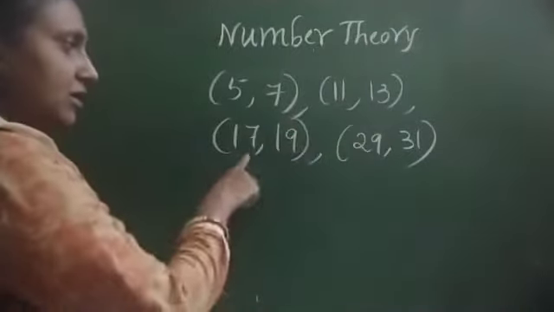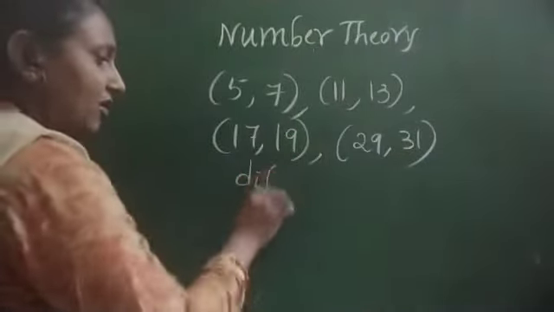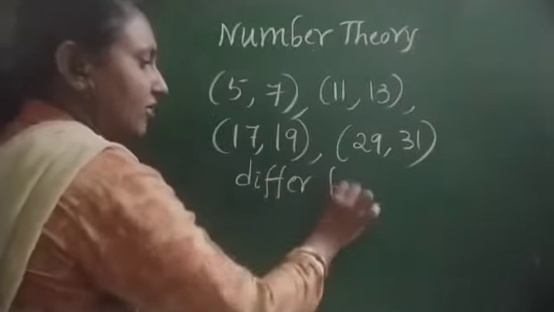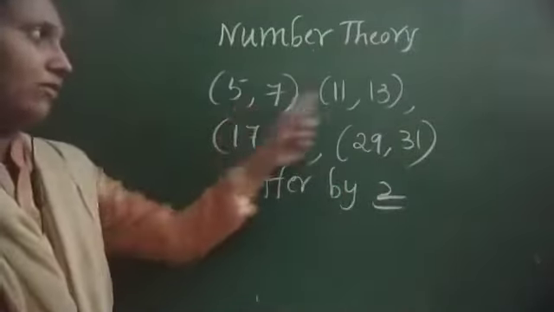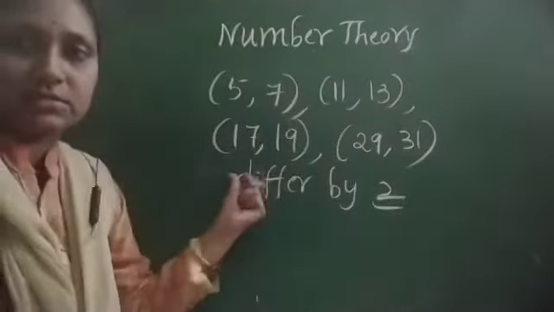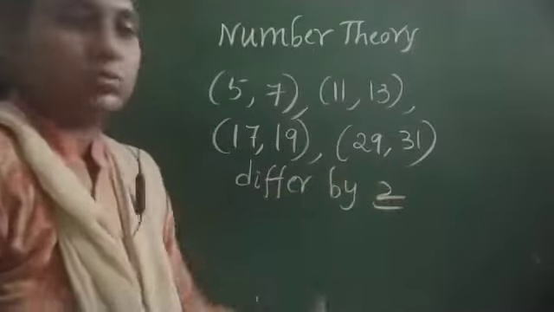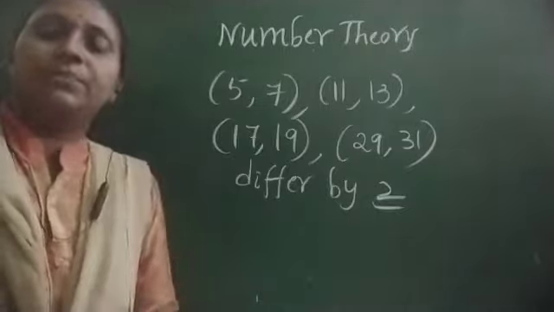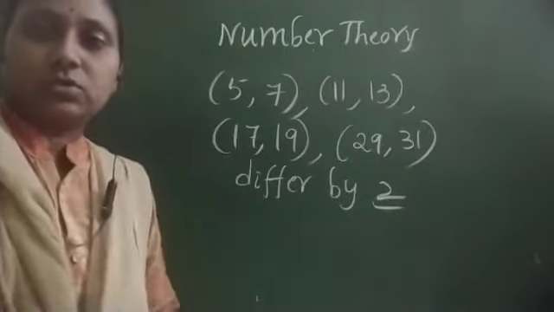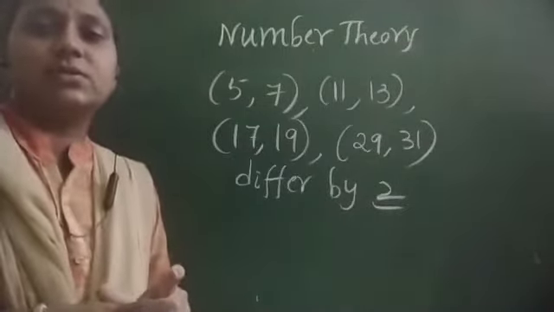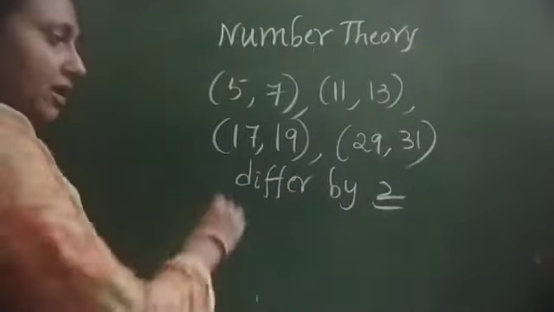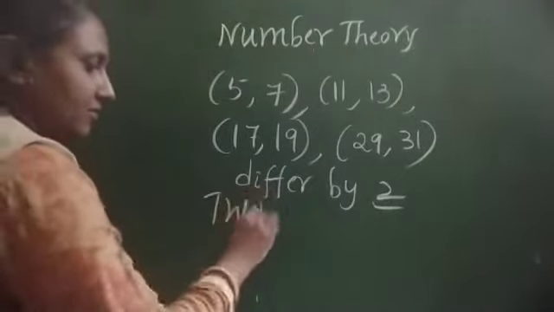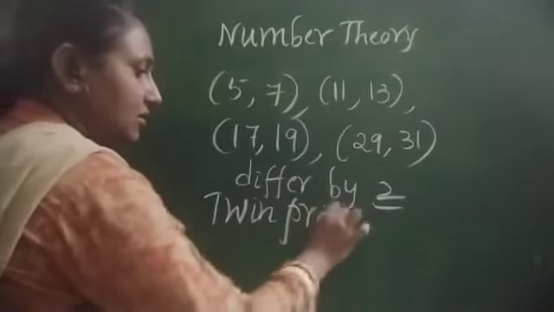If you observe, these differ by 2: 7 minus 5, 13 minus 11, 19 minus 17 and 31 minus 29. All these differ by 2. So the prime numbers whose difference is 2, those pairs we can say are twin primes. What are these? Twin primes.